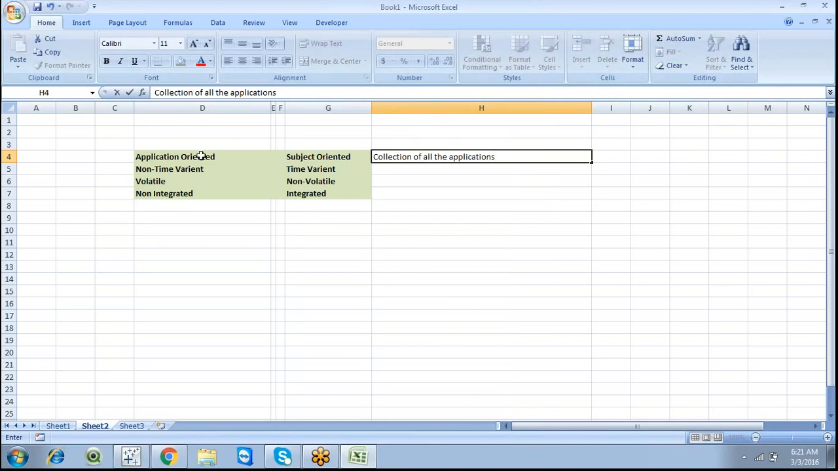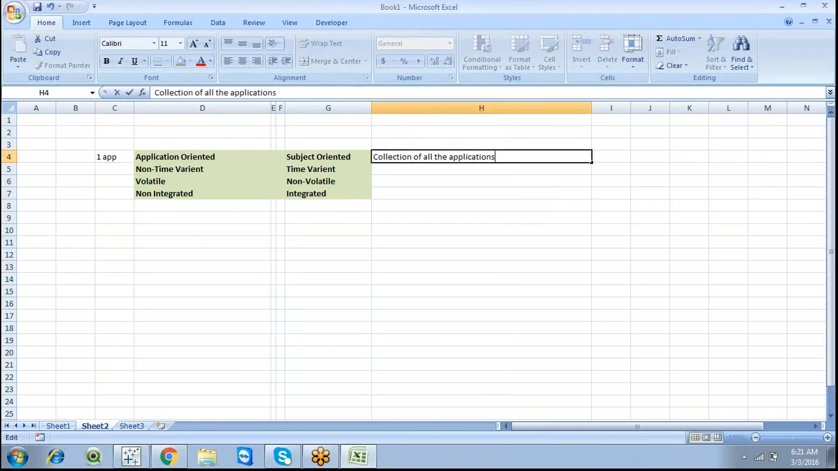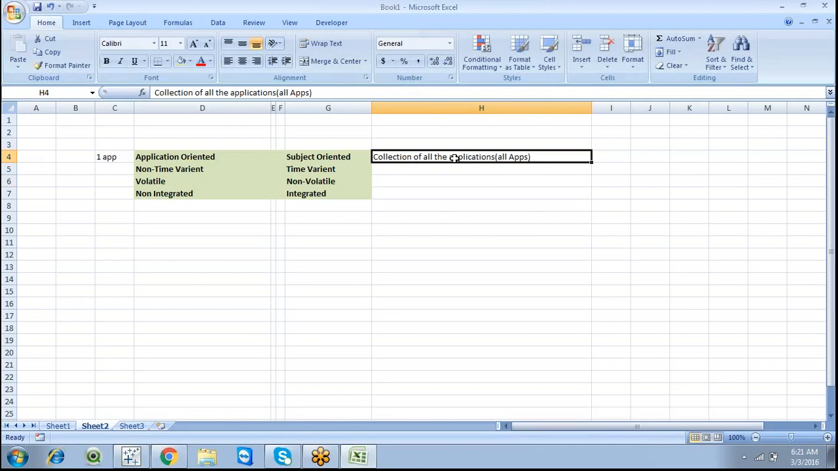So in an application-oriented system, it shows only one single application, but a data warehouse is a collection of all the applications, because it stores all the historical information. It's time variant, in the sense that it stores all the historical information. A data warehouse stores all the historical information.